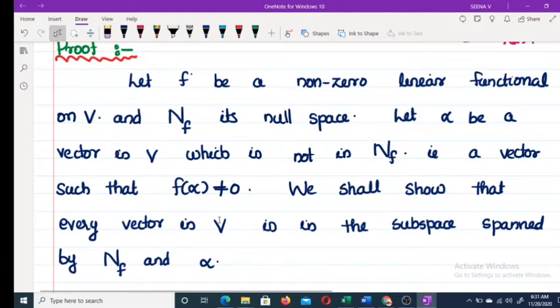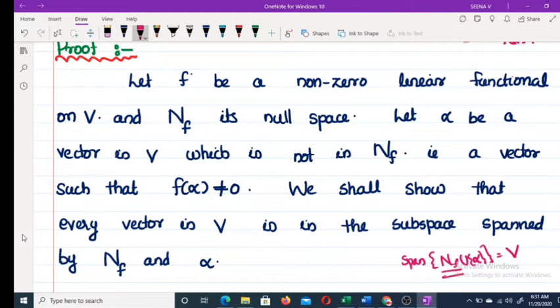Now we shall show that every vector in V is in the subspace spanned by N_f and alpha. That is, we want to show that the span of N_f union the set {alpha} is equal to V. This is what we have to prove. That implies N_f is a hyperspace in V.